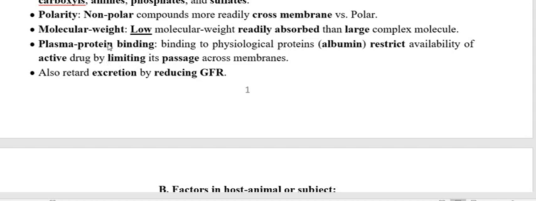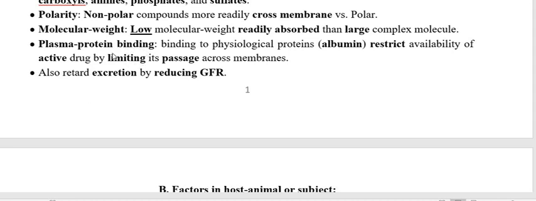If more amount is in bound form, that means less amount is in free form. So only those toxicants in free form are going to produce toxicity.